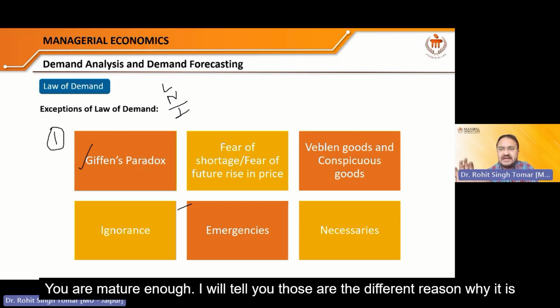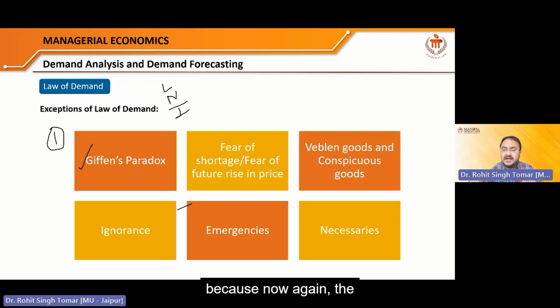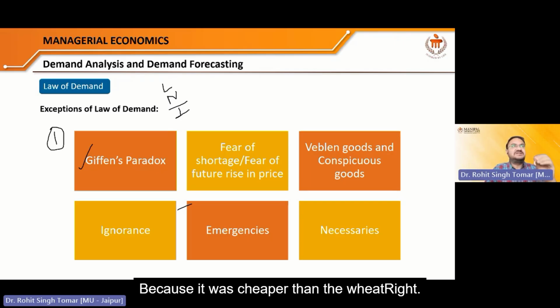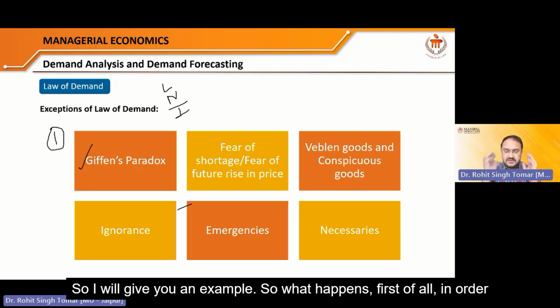You are mature enough, I will tell you those reasons. It is because now the mota anaj, the thick cereals, have very high demand in the market. But there was a day when barley, jowar and bajra were considered to be inferior goods. Why? Because they were cheaper than wheat. So I will give you an example.